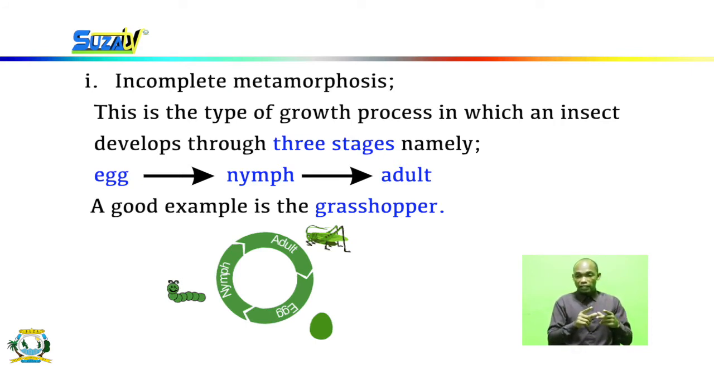The egg, we all know what is an egg, but what is a nymph? A nymph is a stage in which the organism looks just like the adult but is smaller. In this incomplete metamorphosis, there is no larval stage, and also there is no pupa. So incomplete metamorphosis just goes through the egg, the nymph, and the adult. A good example of an organism which does incomplete metamorphosis is the grasshopper.